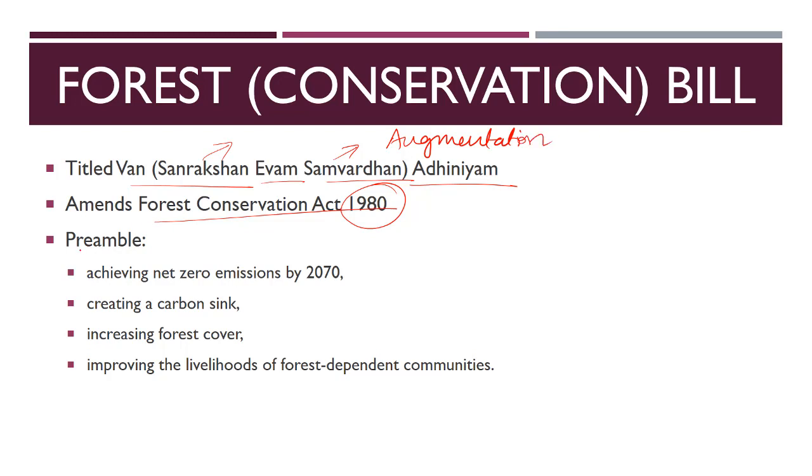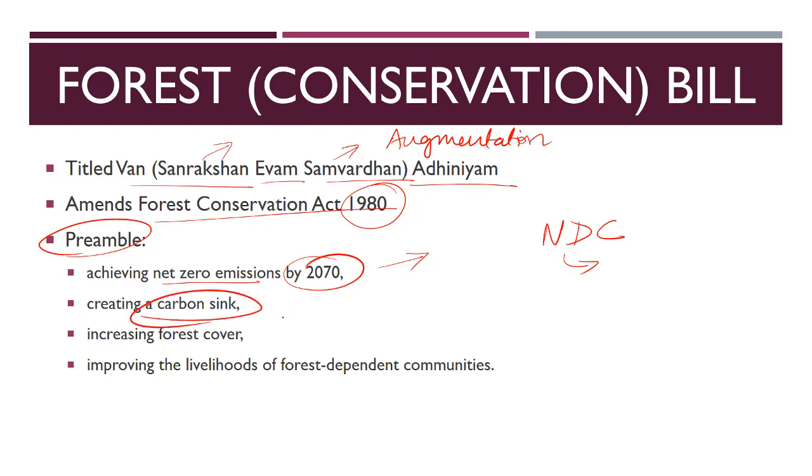The preamble to the bill states that the objective of this bill is to achieve net zero emissions by 2070. This is also India's commitment under its international commitments, which were named as NDCs, earlier INDCs and then NDCs, that is nationally determined contributions. The preamble says that we will be aiming to create a carbon sink. Carbon sink simply refers to a forest area which has the ability to absorb carbon emissions, that is CO2 emissions from the atmosphere. That is called a carbon sink.